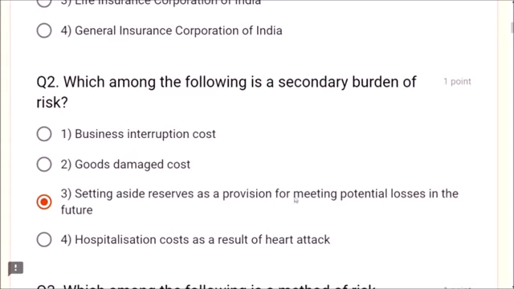Dear friends, here the question is, which among the following is the secondary burden of risk? Secondary burden is setting aside reserves as a provision for meeting potential losses in the future. Business interruption cost is not correct. Goods damaged cost is not correct. Hospitalization cost is not correct. Setting aside reserves as a provision is the correct answer, friends.